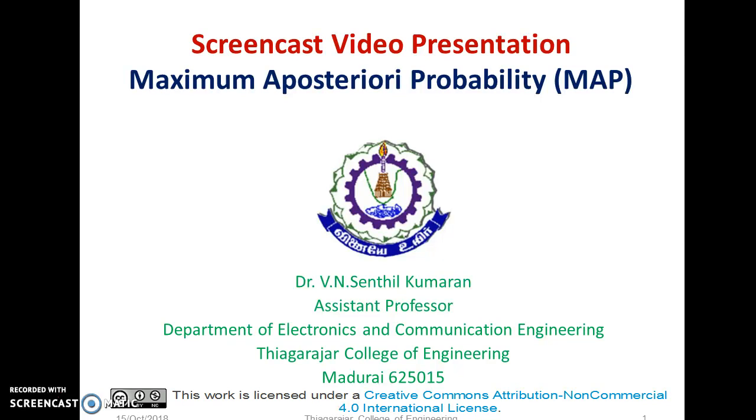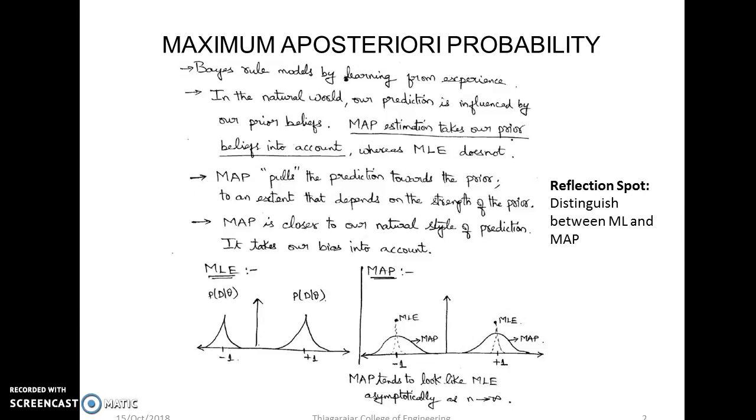Today we will see about maximum a posteriori probability, MAP. Let me first explain the difference between maximum likelihood and maximum a posteriori probability. In maximum likelihood, we assume that the prior probabilities are equiprobable. But in maximum a posteriori probability, the source probabilities are not equiprobable and have different probabilities of occurrence. That is, here the Bayes rule models by learning from experience.